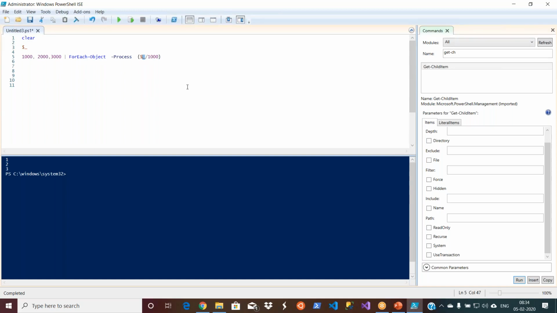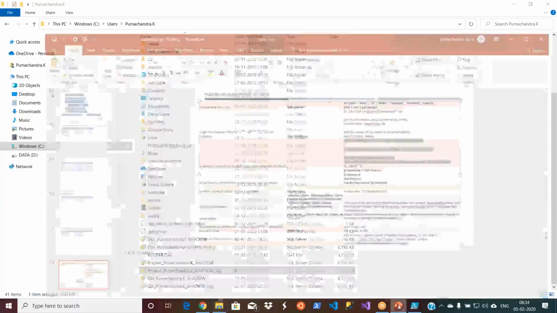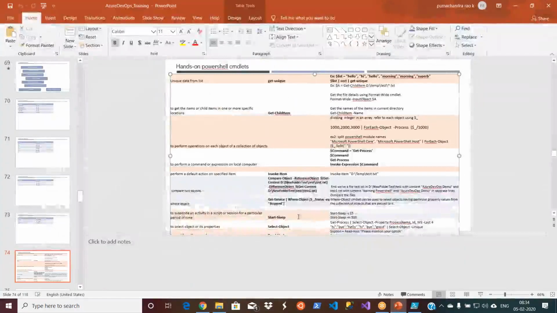So this is another commandlet. Likewise, you have many commandlets. So anyways, I'll give these things to you. But this is how, if you have multiple commandlets, you can club them, and how you use single commands, and how you see the output. Okay. And that is for integers.